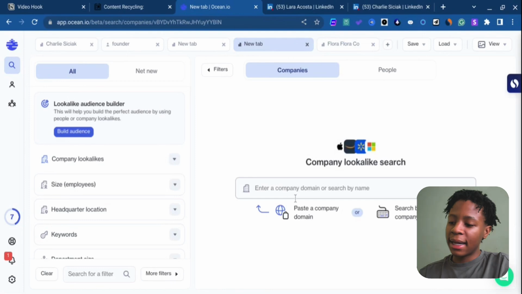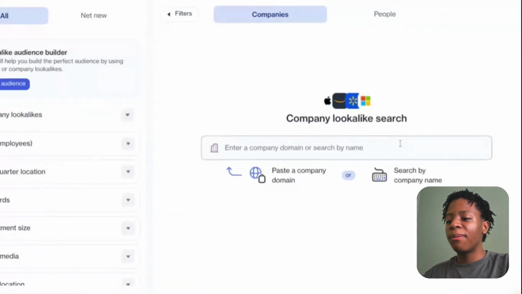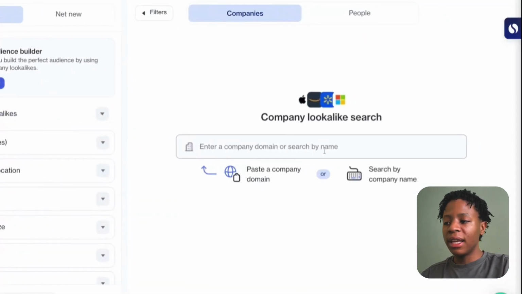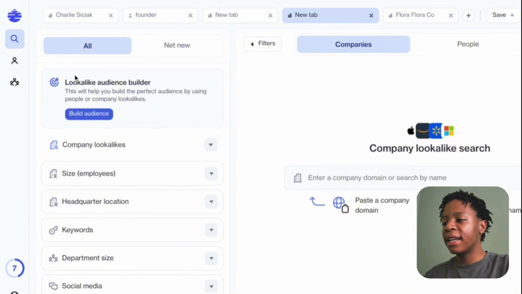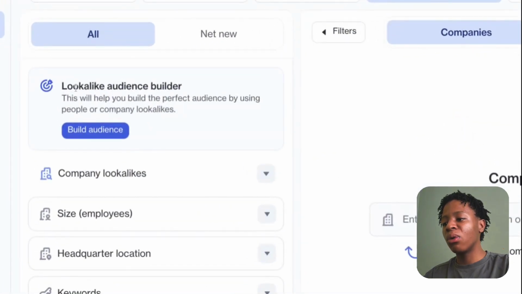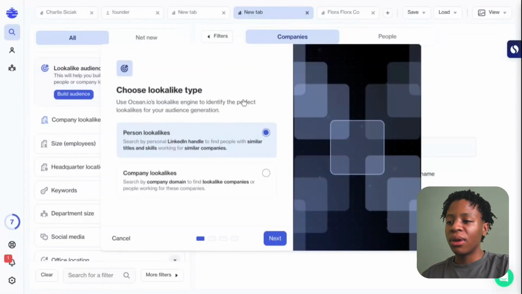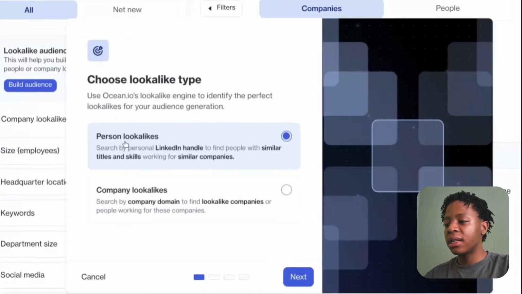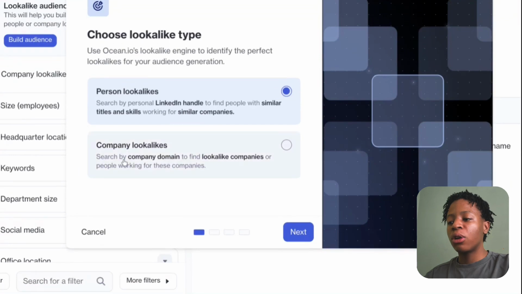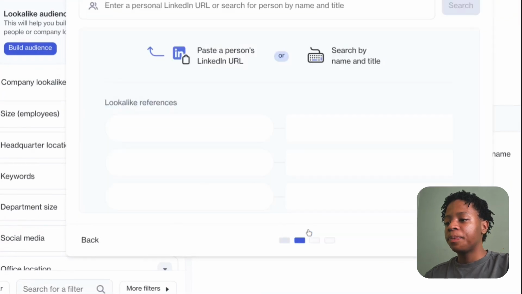right? But this time, instead of pasting it over here, what I want you to do is head over to this section called Lookalike Audience Builder. Click on Audience Build. Build audience, sorry. And for this one, what I want you to do is leave it on this one over here, written search by personal LinkedIn headline and not company lookalikes.